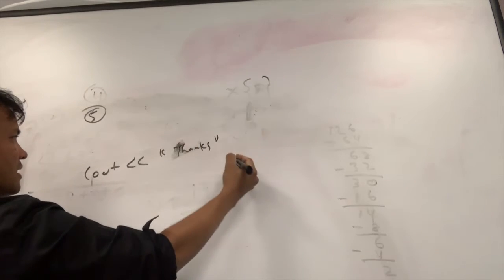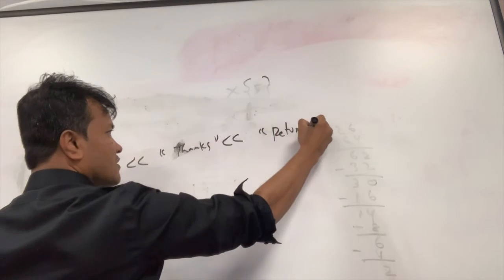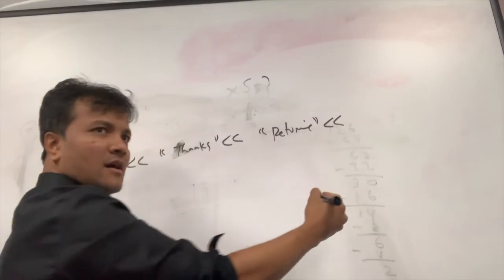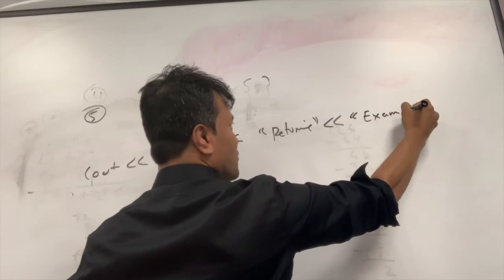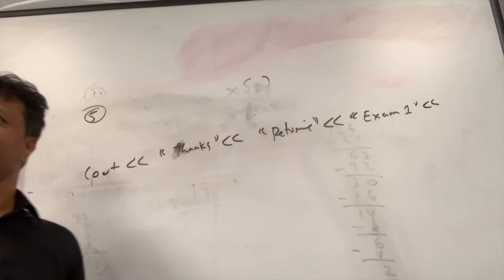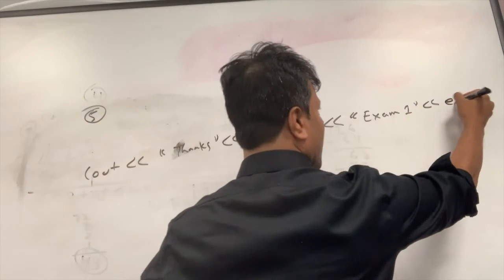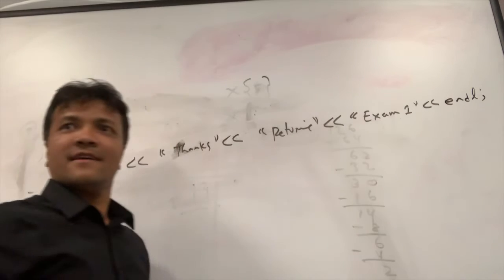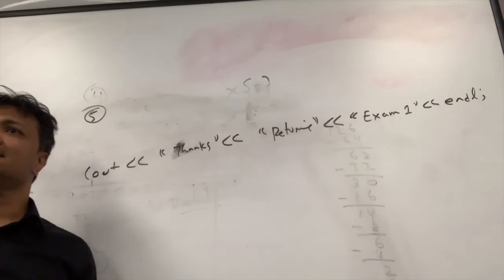Thanks for returning our what? Thanks for returning... Returning what? Exam 1. Thanks for returning exam 1, and thanks for adding extra 10 points. Thank you. Okay. So that's number 5. You add strings, and this is an example.